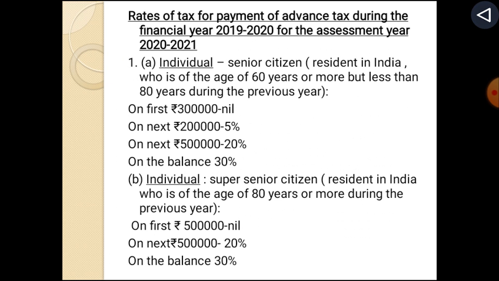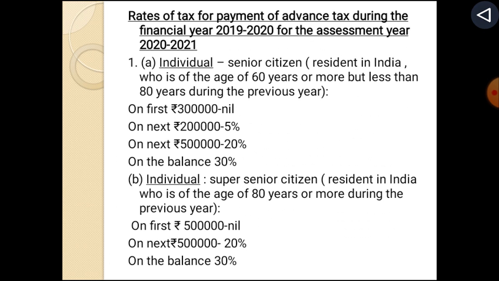Rates of tax for payment of advance tax during the financial year 2019-20 for the assessment year 2020-21. First one is individual senior citizen resident in India who is of the age of 60 years or more but less than 80 years during the previous year. On first rupees 3 lakh nil, on next rupees 2 lakh 5%, on next rupees 5 lakh 20%, on the balance 30%.